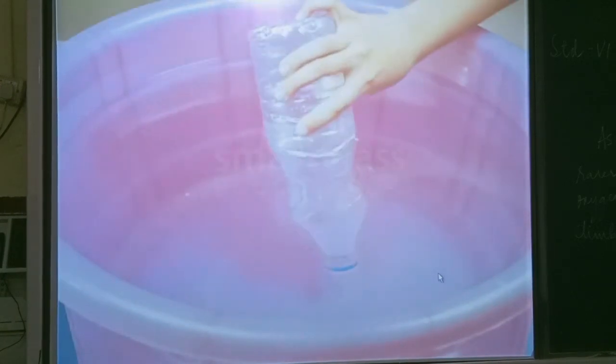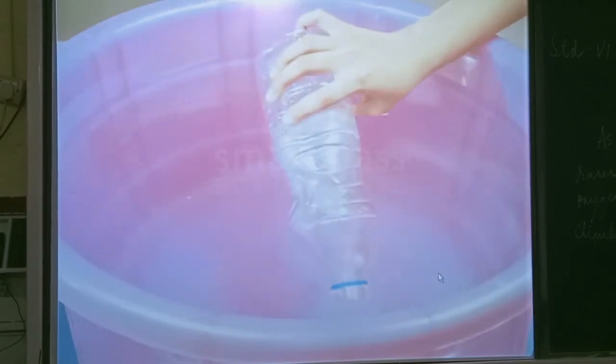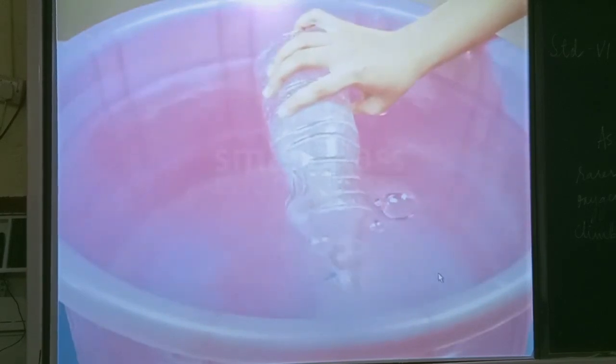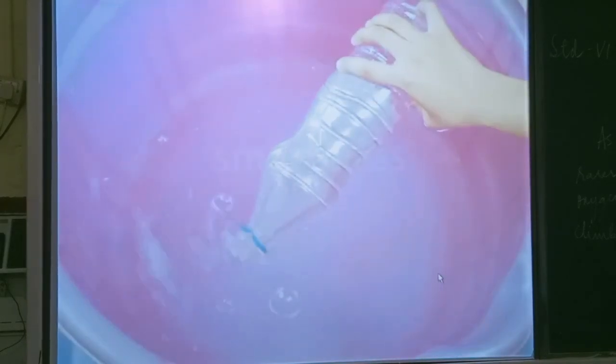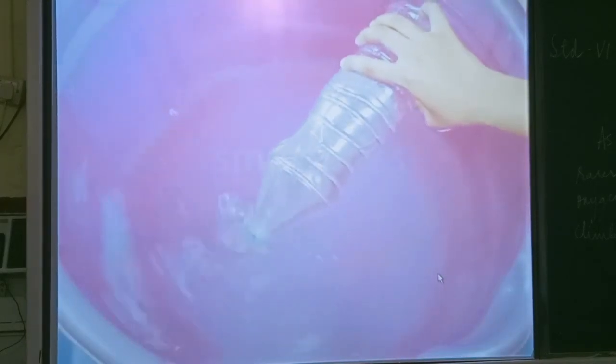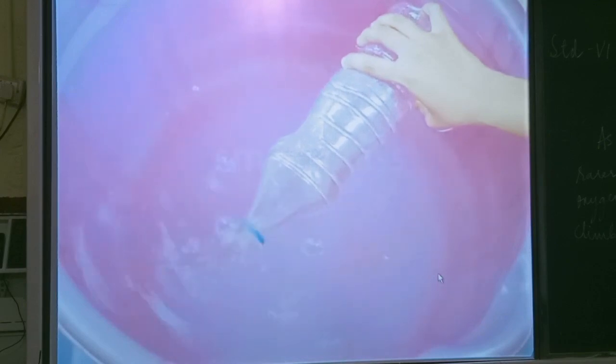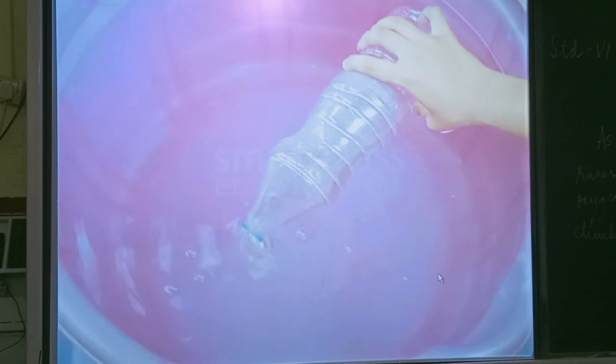Now tilt the bottle a little. Now the bubbles are coming out and simultaneously water enters into the bottle. Now what is coming out from the bottle? The air present in the bottle is coming out in the form of bubbles. So the bottle was not empty. It was filled completely with air.